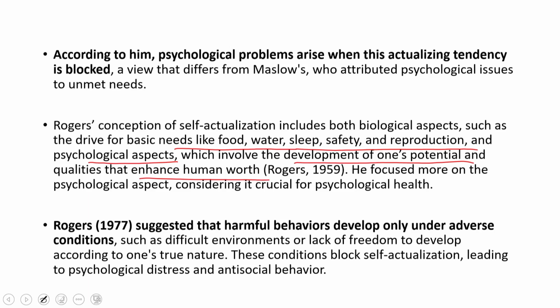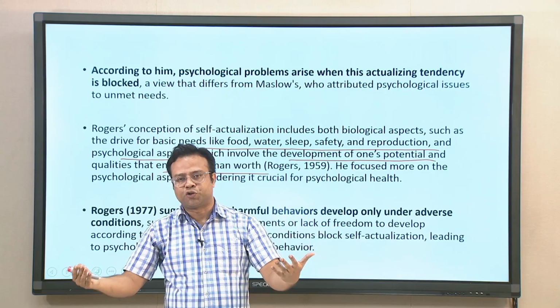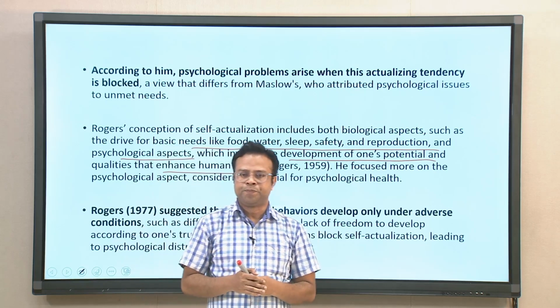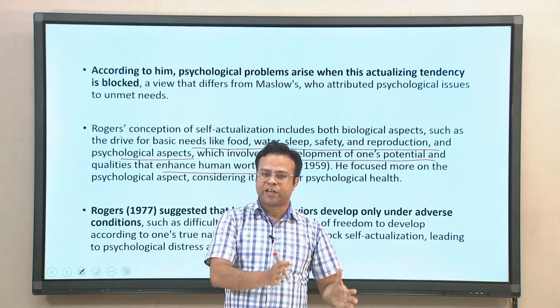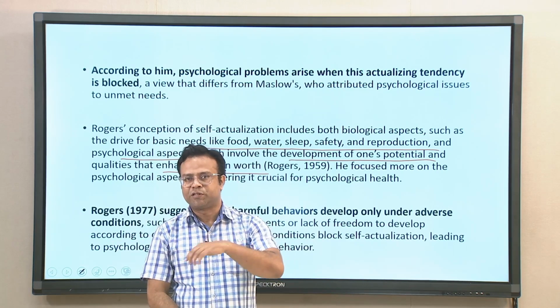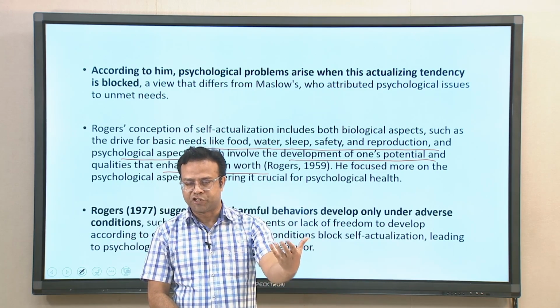So, self actualization includes both the biological drive, and also psychological aspects where we grow and actualize our potentials. Obviously, he focused more on the psychological aspect because it is more important for psychological health, which was his main focus in terms of therapy and treatment.